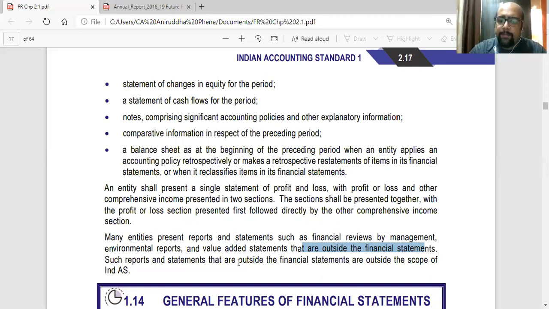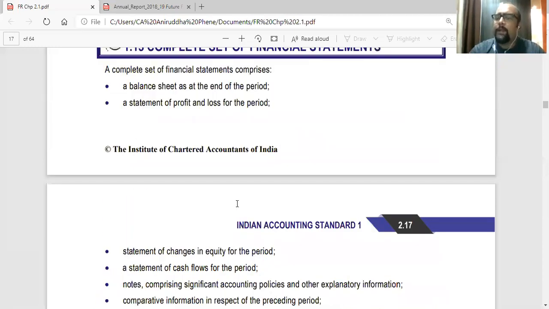Such reports and statements that are outside the financial statements are outside the scope of Ind AS, so they are not covered by Ind AS. As simple as that. So Ind AS will only cover these things and their presentation.